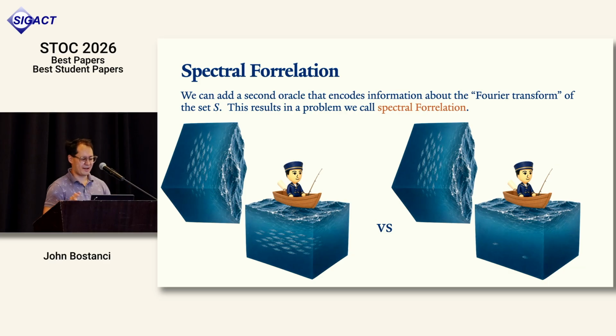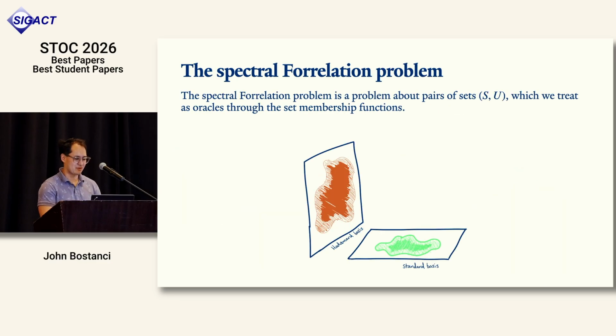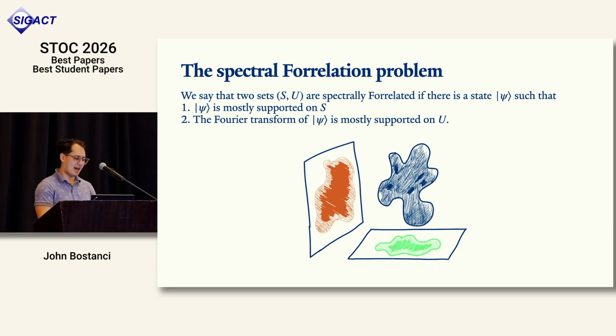And this is a little trippy, but I'm going to stop using this ocean and stuff soon. So the idea is that we're going to add a second oracle. It's going to help the quantum algorithm out, and it's basically going to encode the Fourier transform of where the fishes are. Okay, so just really quickly, the spectral correlation problem is a problem about pairs of sets. So now we're going to let the fisherman, or the algorithm, query two sets, S and U, and the question we're going to ask is, is there a state psi that has support mostly on S, and whose Fourier transform is mostly supported on U? I think of them as the floor and the wall, and it's like the shadow on the floor has to be on the green set, and the shadow on the wall should be on the orange set.